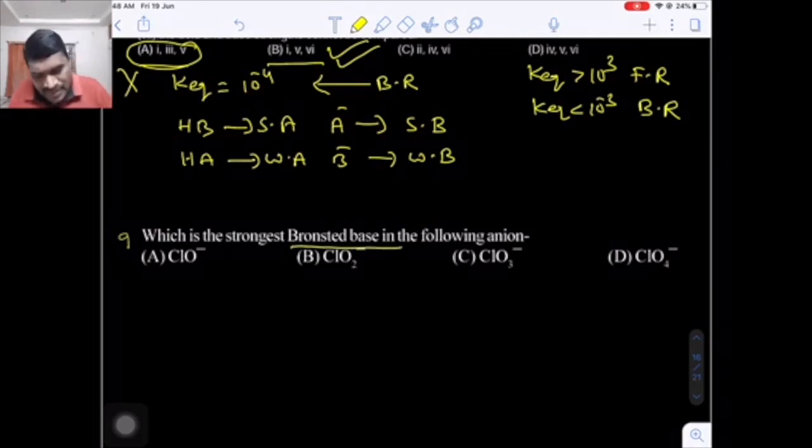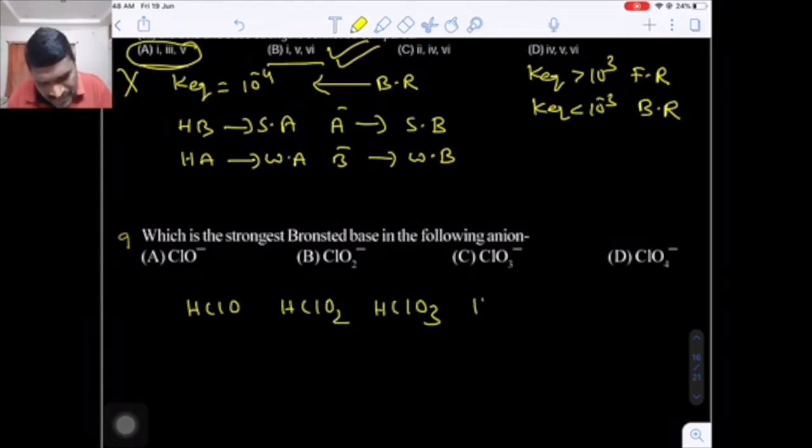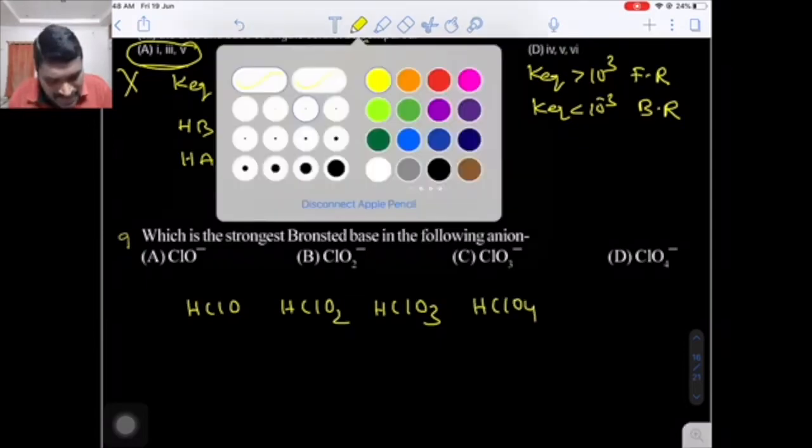Now, what is the strongest conjugate base of the following? Now here, if you add the proton, you will get the corresponding conjugate acid. That is hypochlorous acid, this will be chlorous acid, this will be chloric acid, and this will be perchloric acid.